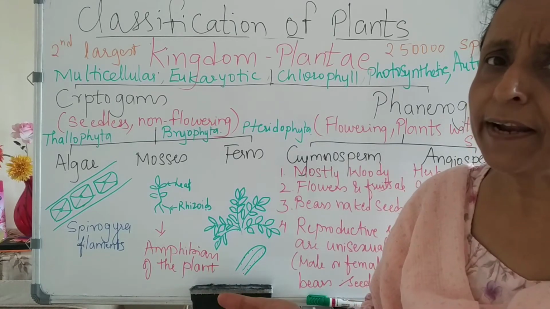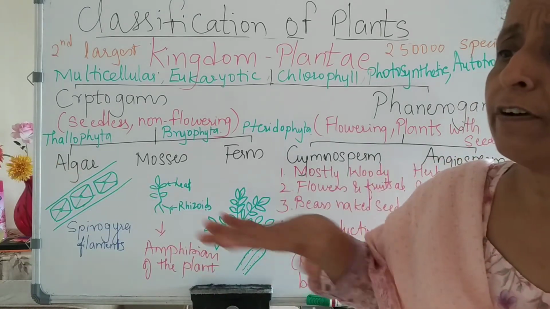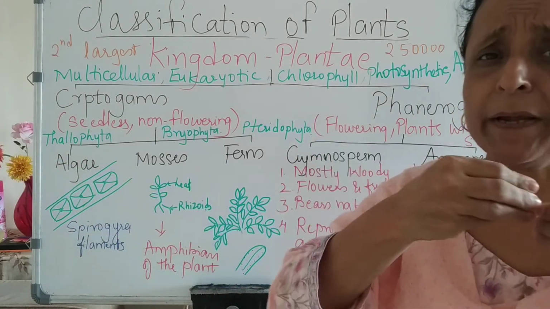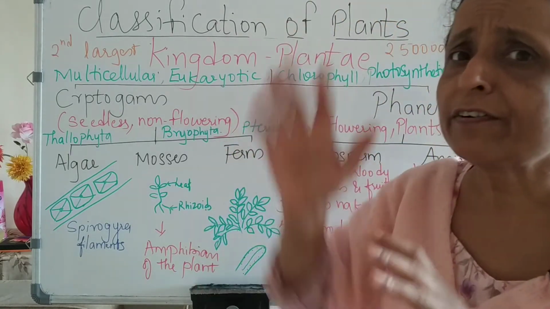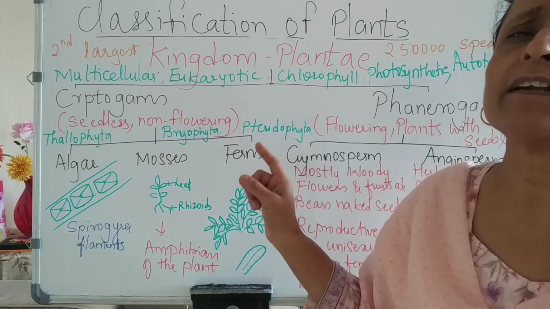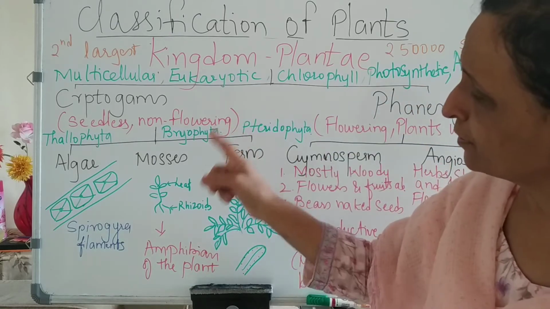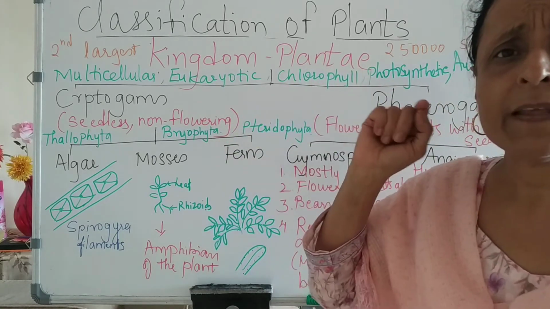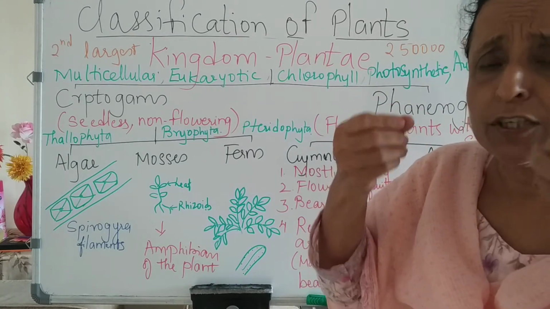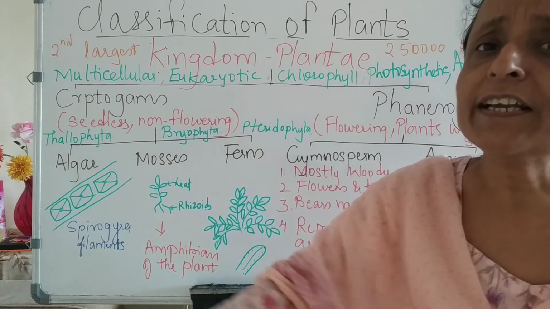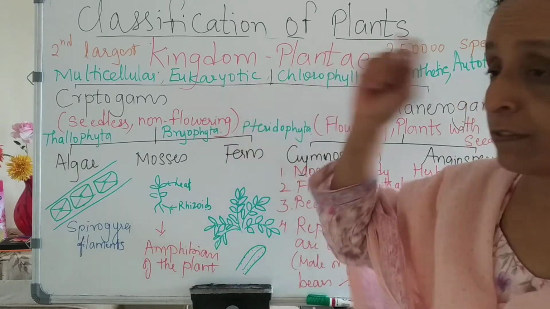So where do we find mosses? In rainy season, you will see that the land, wherever mud is present, it becomes green in color. And even on the trunk of the tree, it becomes green. Why? Mosses are growing. They are very small plants. They consist of leaf, stem, and a root-like structure, rhizoid, which helps it to take in the moisture and grow. So that velvety structure on the land during rainy season, which you see, they are mosses.